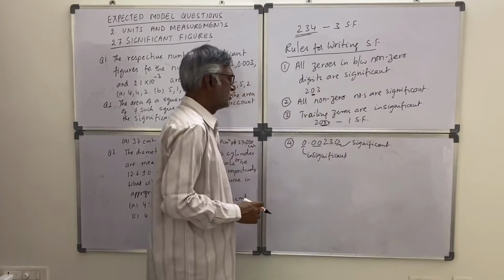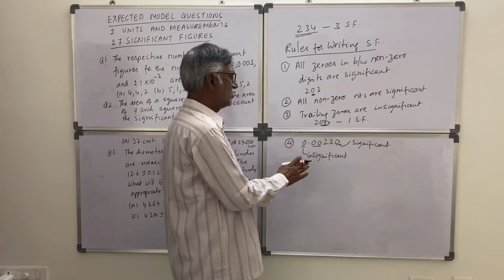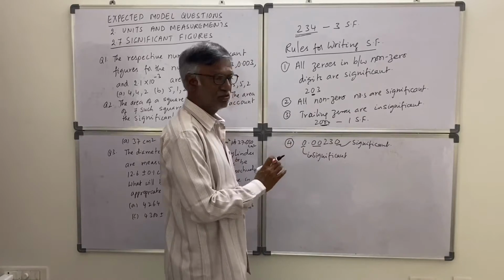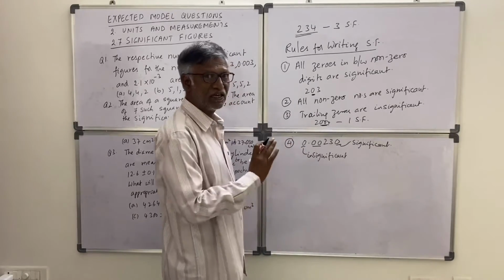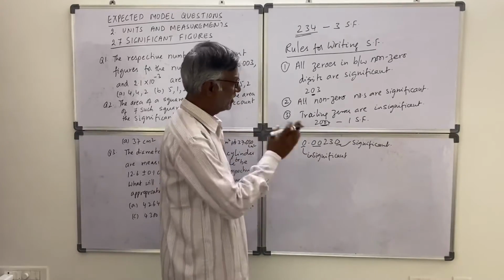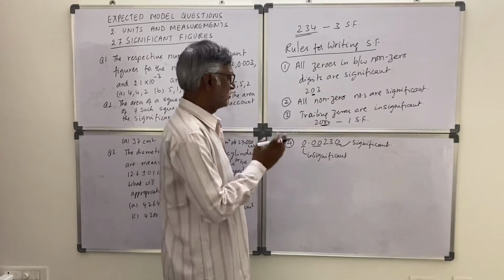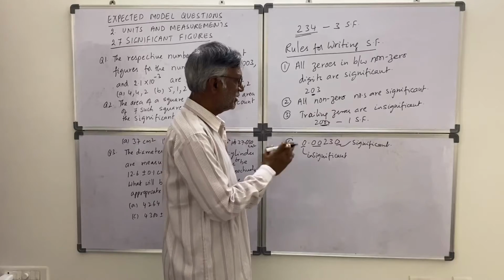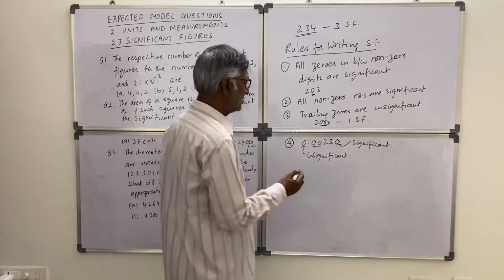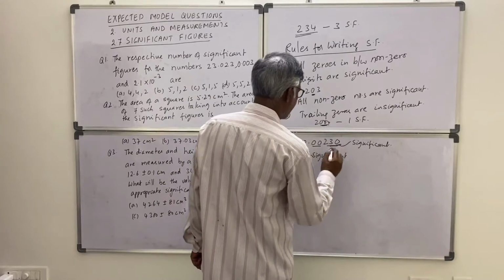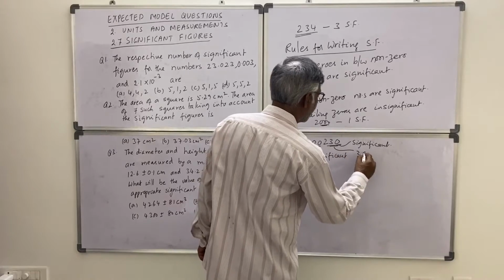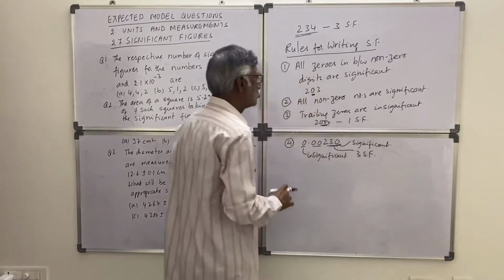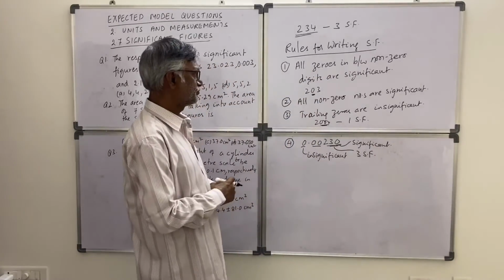Okay. So in decimal numbers, if zeros are on the left side of the number, they are insignificant. And once a non-zero digit is there, the right side of that number is significant. So in this, how many significant figures are there? Three significant figures. Okay. So these are the rules actually.